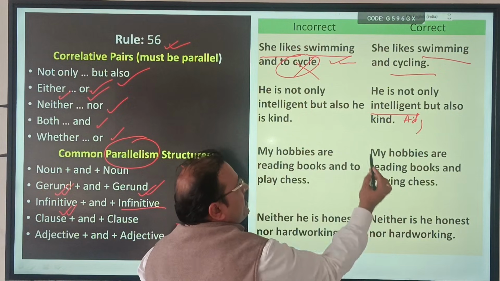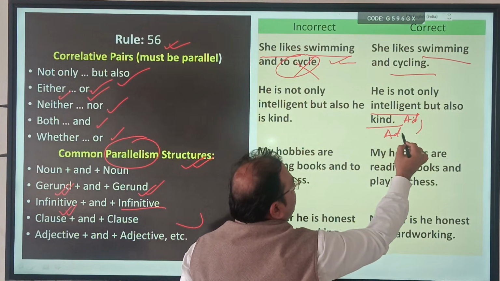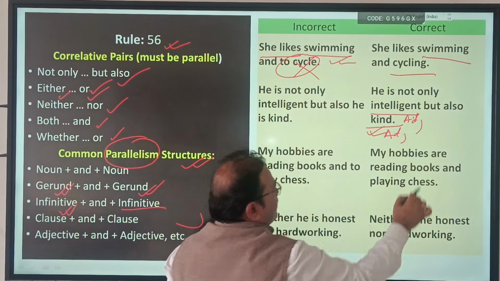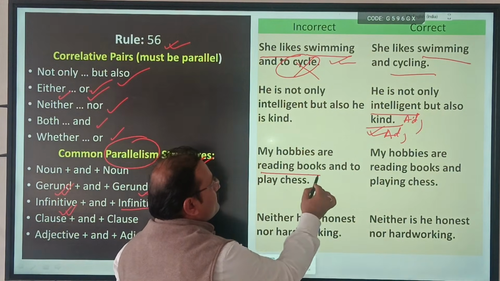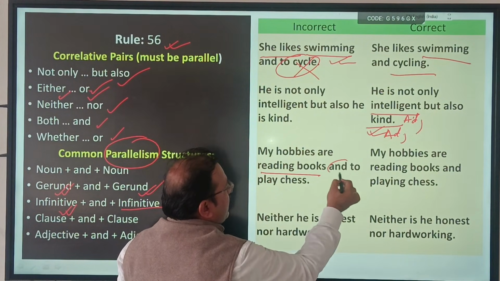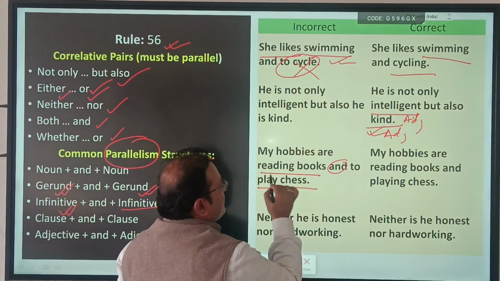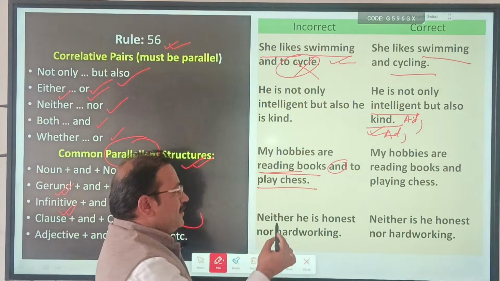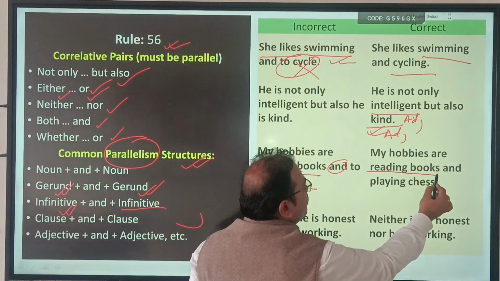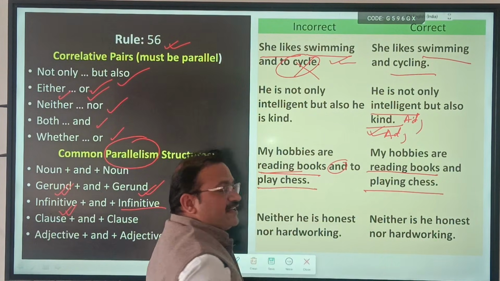So after but also again you need an adjective: kind, but also kind. My hobbies are reading books, joined with and, then to play chess. Reading and to play, to infinitive, wrong. So what? Playing chess: reading books and playing chess, parallelism.